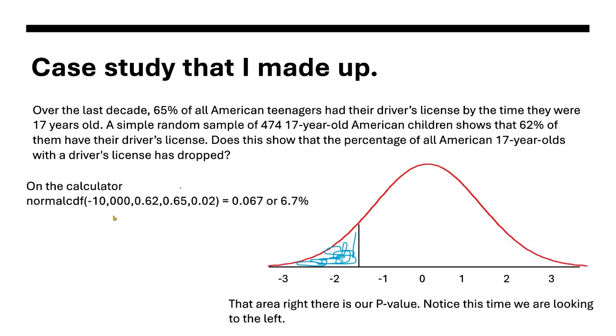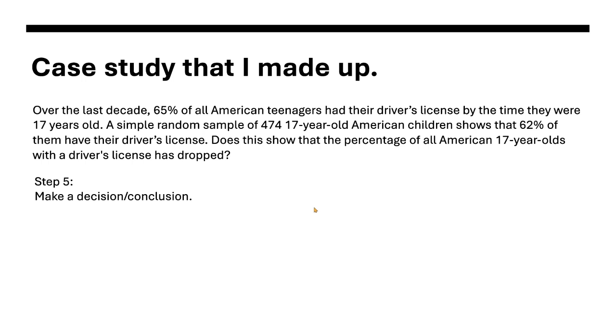And if I put it in the calculator, I'm going to the left this time, notice. So I'm going to put in a very large negative number, or very small negative number, however you want to look at it. 0.62 is my observation. Again, 0.65 is our parameter or our mean, and 0.02 is our standard deviation. I get 6.7%. And then it says to make a decision or a conclusion.